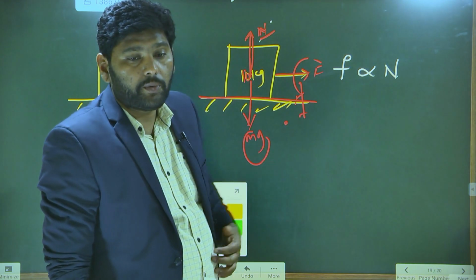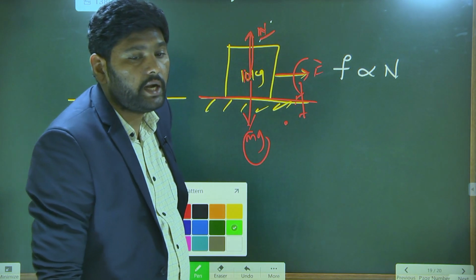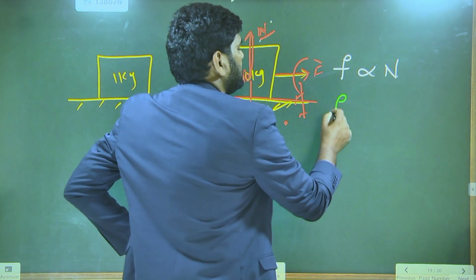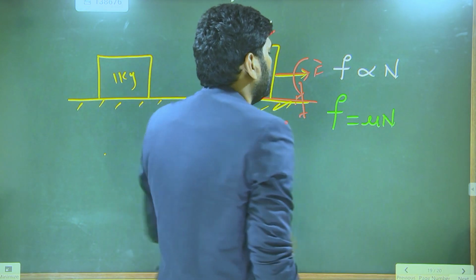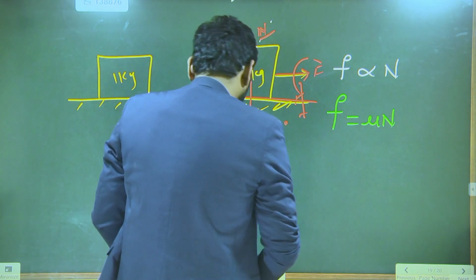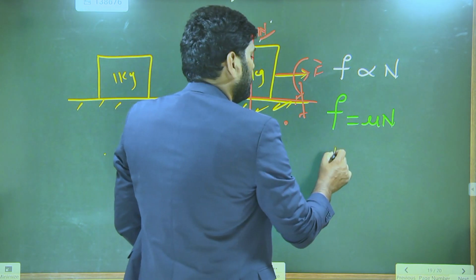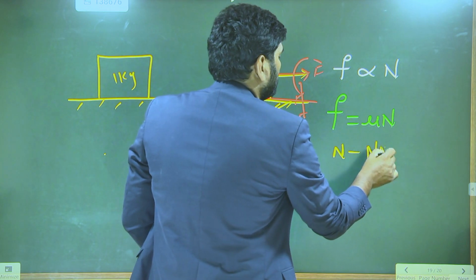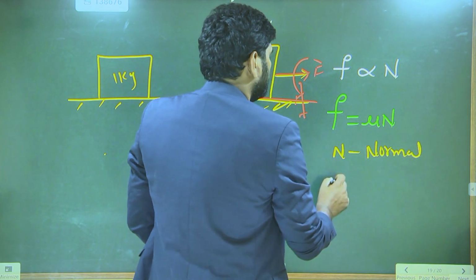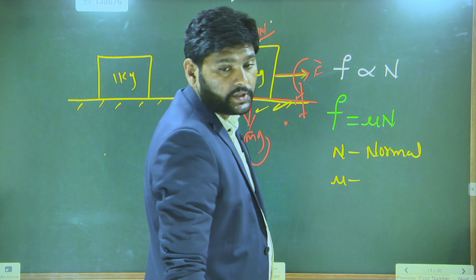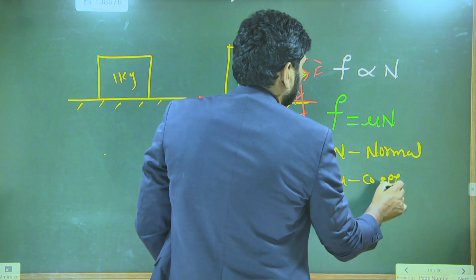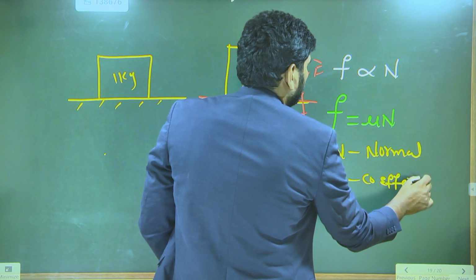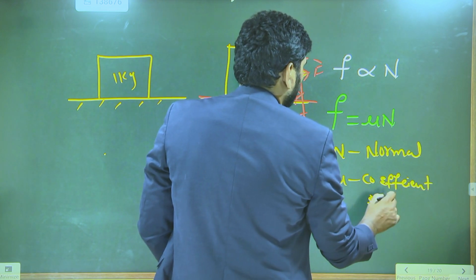If we remove this proportionality, we should keep a constant, so friction is equal to mu into N. Here, this N is called normal, and this mu is called the coefficient of friction.